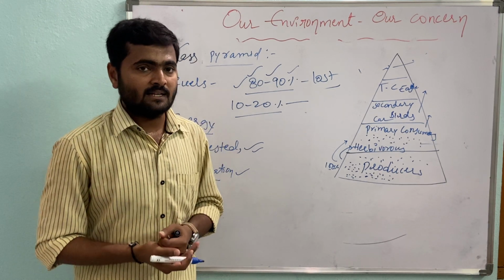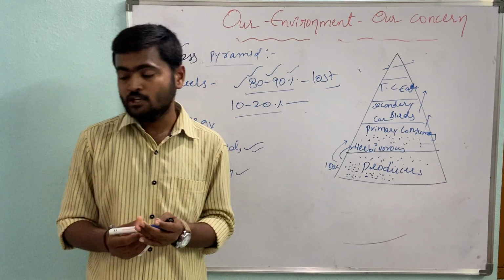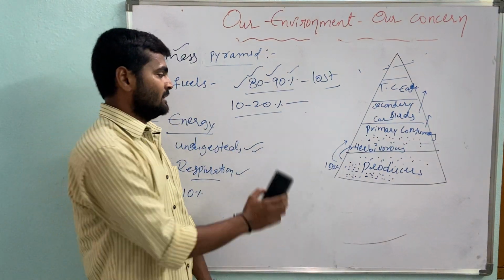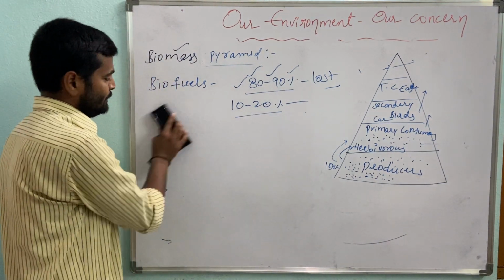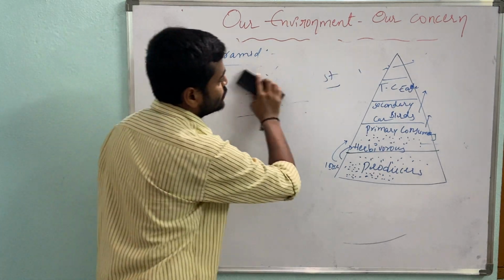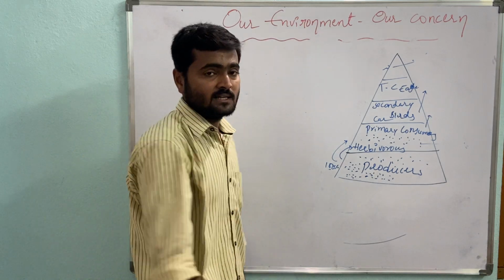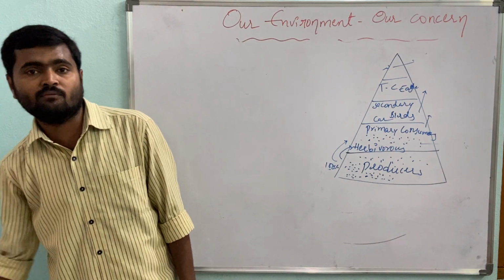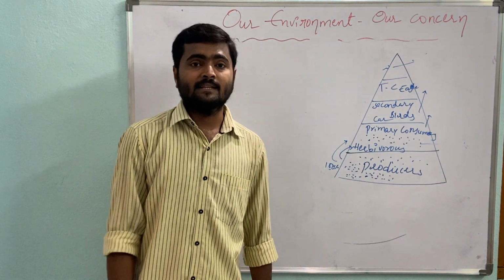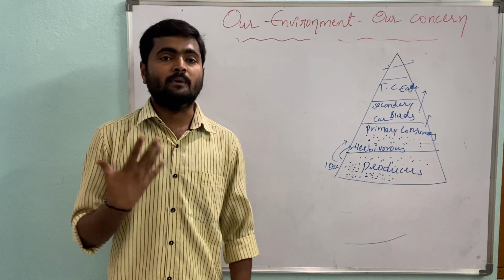These phytoplanktons are the food material for zooplanktons, which are also floating animals but microscopic. These zooplanktons are food for small fishes and large fishes. Finally, the top carnivores are human beings.